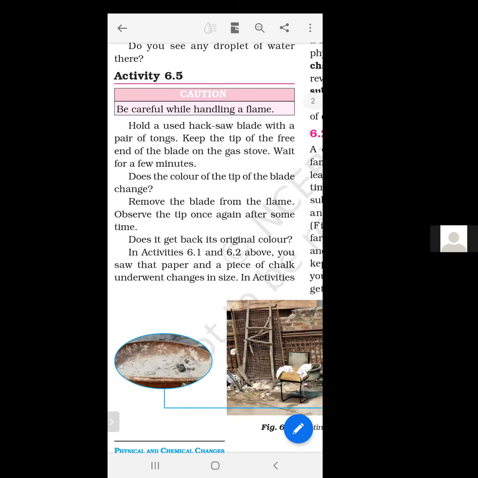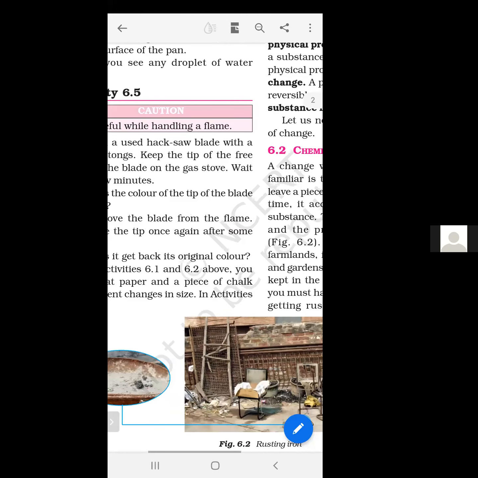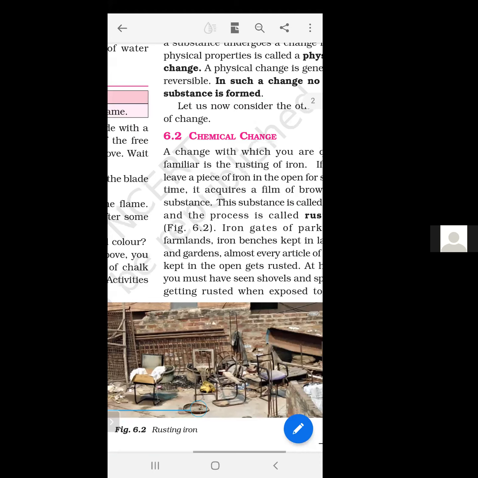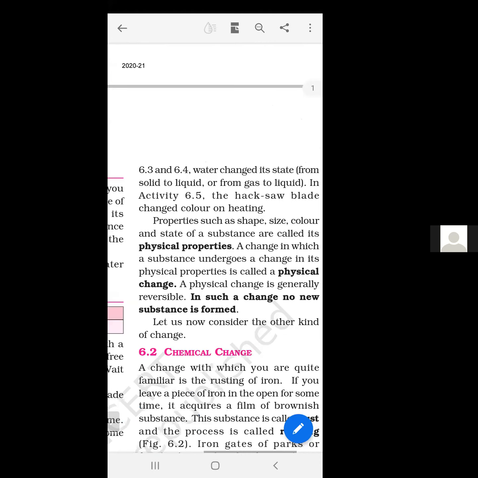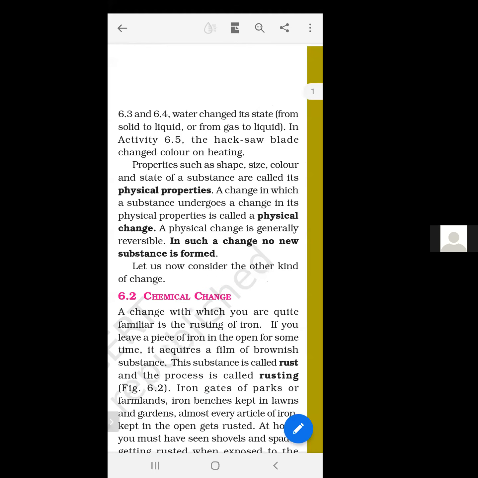In activities 6.1 and 6.2 above, you saw that the paper and the piece of chalk underwent changes in size. In activities 6.3 and 6.4, water changed its state from solid to liquid and liquid to gas.